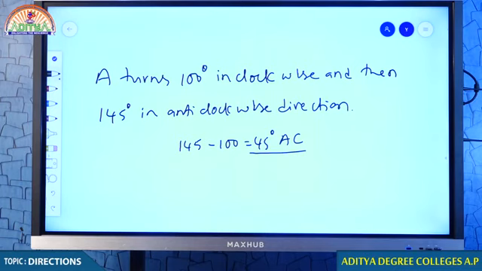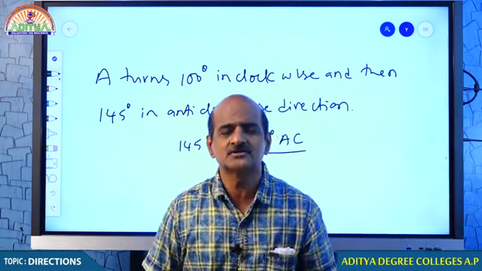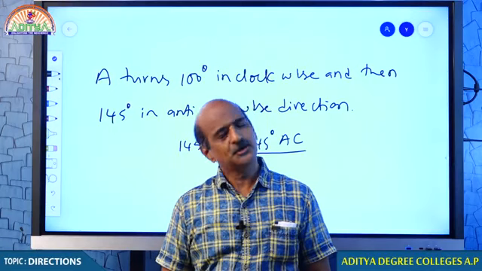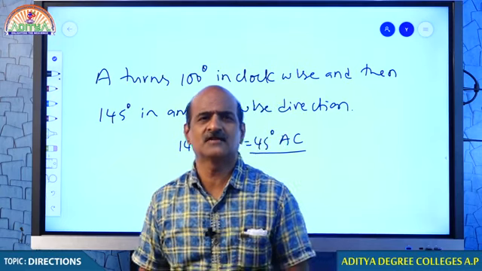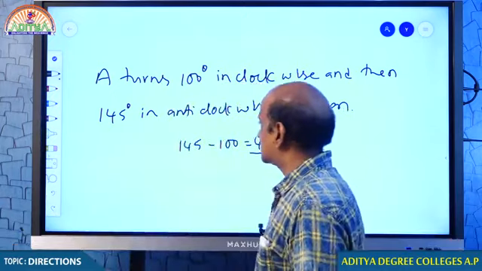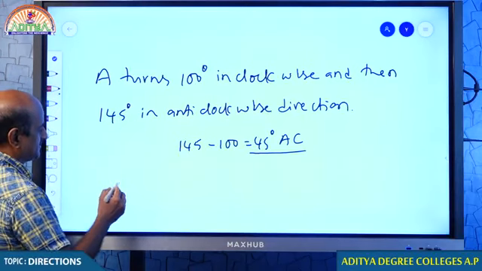Students, oh my god, many of you mentioned northeast. Almost everybody said northeast. 45 degrees anti-clockwise, okay, yes, that is okay. My question is, in which direction is A facing? I am sorry, my dear students, this question is incomplete. Do you understand why I said incomplete? Yeah, what you said is right. A has to turn 45 degrees in anti-clockwise direction. Everything is right. But in which direction was A originally facing?